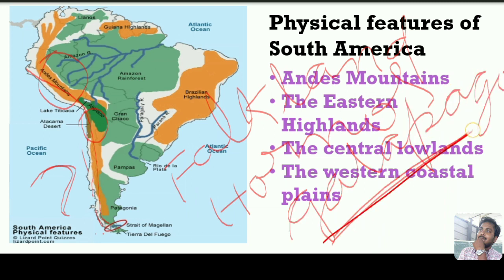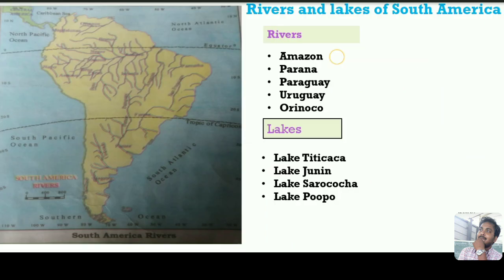Which kind of animal is famous in the Galapagos? That is the giant tortoise. The giant tortoise is found in the Galapagos Islands, isn't it? So this is all about the physical features of South America. Next, the rivers and lakes of South America.